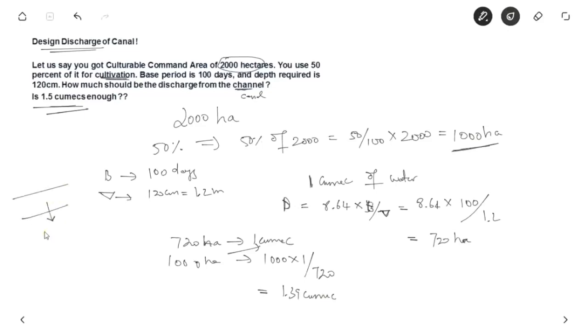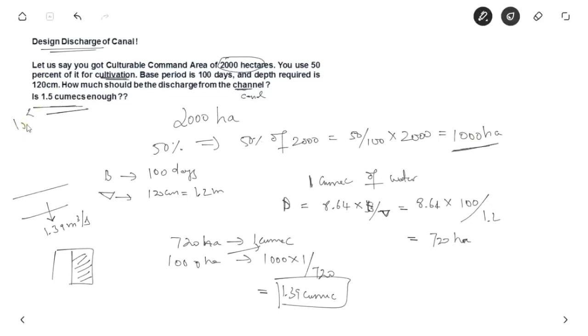So we can easily calculate. We get the duty of 172 hectare for 1 cumec of water, and we want to calculate whether 1 or 1.5 cumec is enough. By solving this we get 1.39 cumec for 1000 hectare.